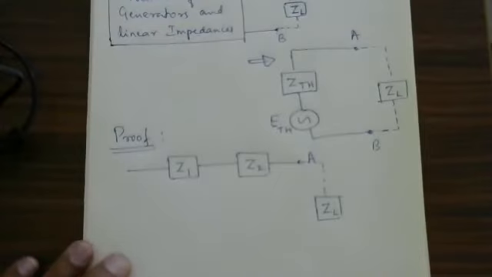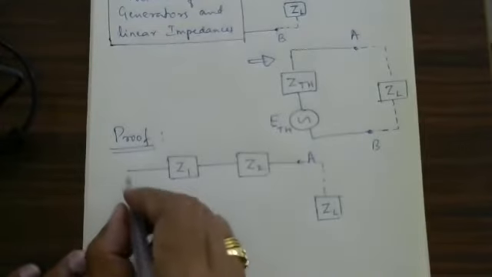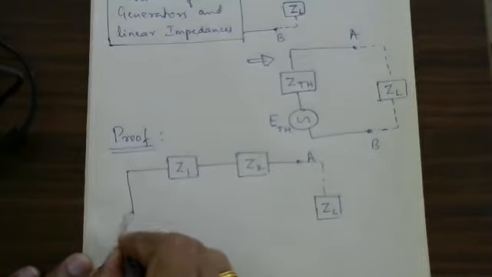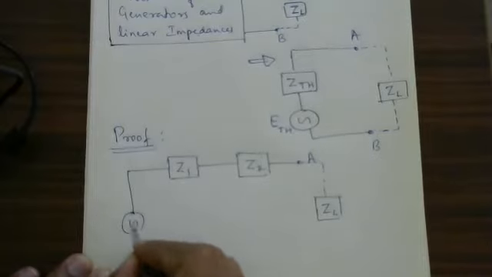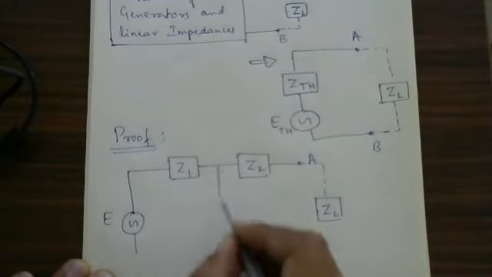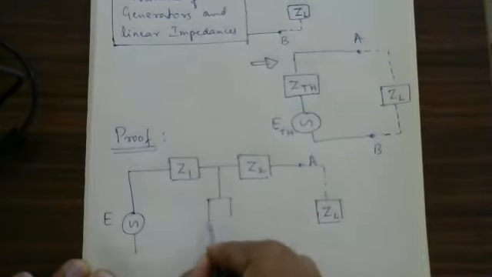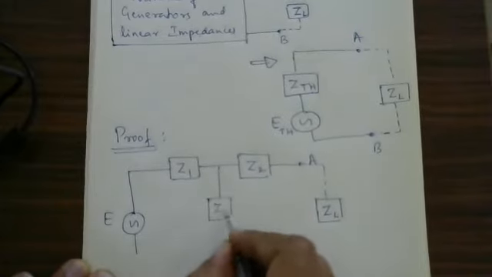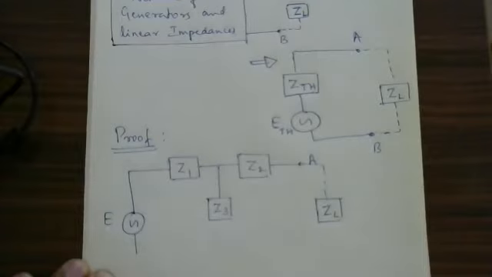So that you can see that clearly now. Okay, this is an EMF. E is the EMF, and here one more impedance is present. I will take it as Z3, and I will write like this.